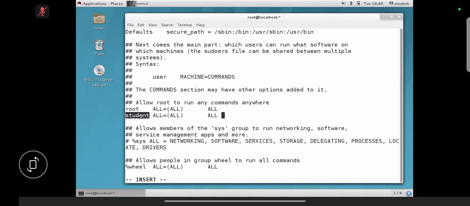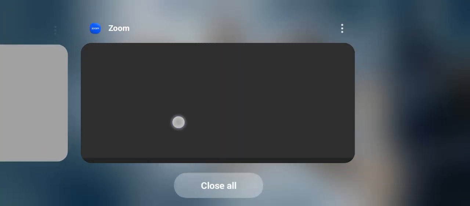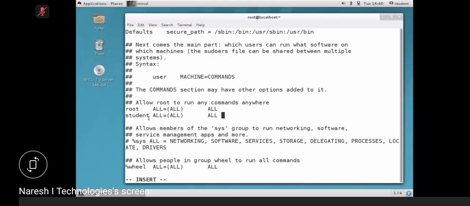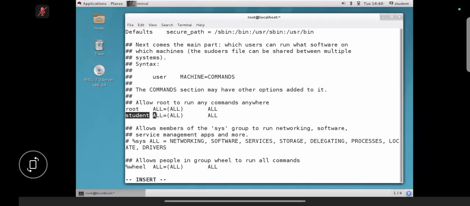First field, username. Second field, host name. Third field, resources. And fourth field, permissions. Guys, instead of student, if you want you can provide ALL also.